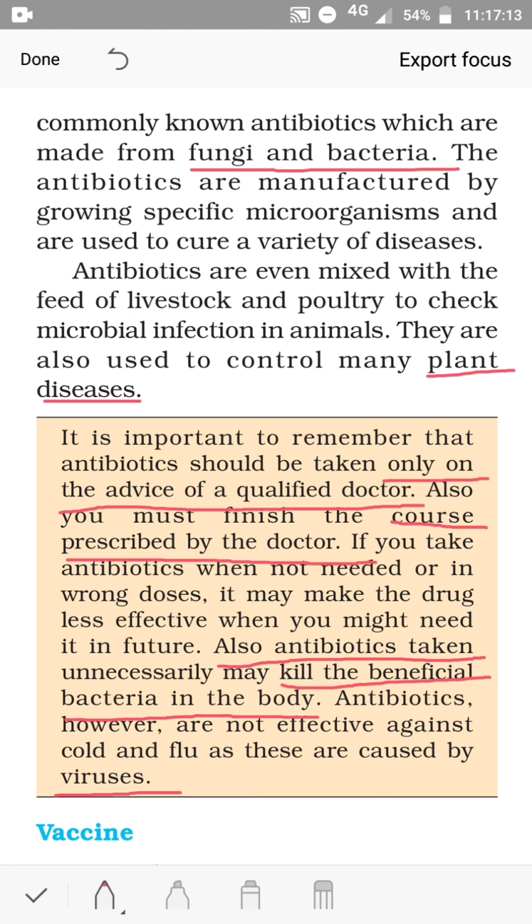So these are the precautions we should take while we take antibiotics.